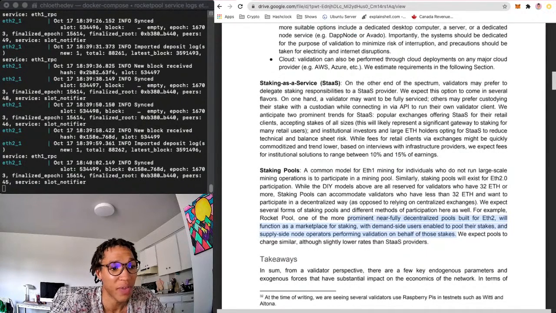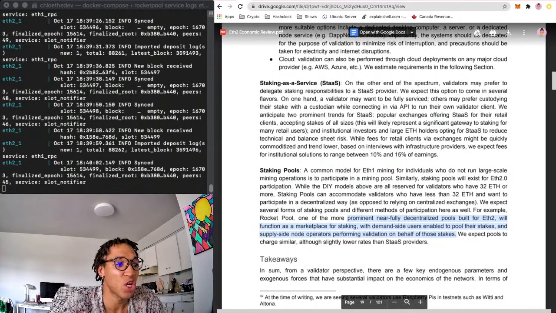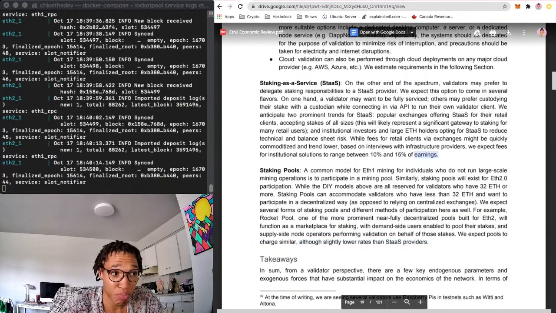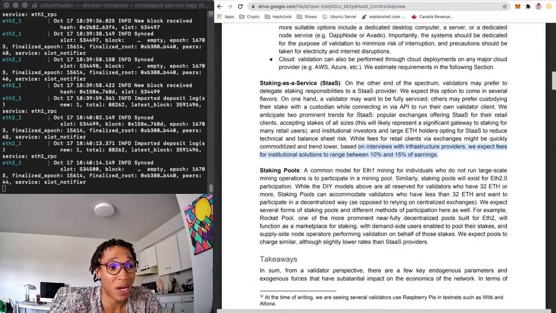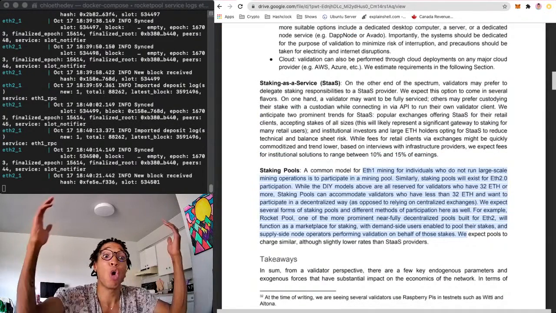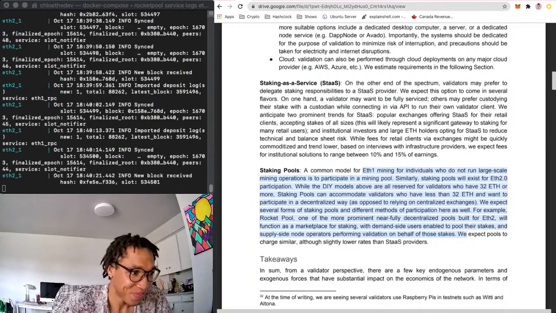That's what I was talking about earlier. We expect pools to charge similar, although slightly lower rates than software as a service providers. So again, probably around here, but a little bit less in pools. So in my opinion, I don't know why you'd use this when you can use this in a decentralized way and pay less, but who am I to know?